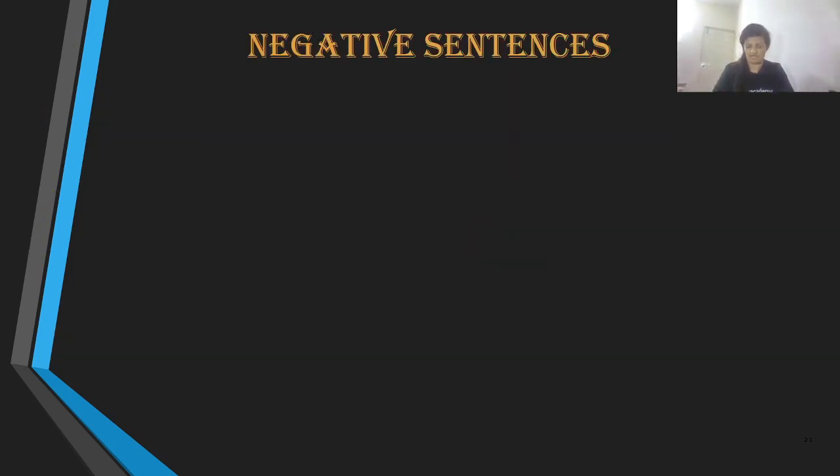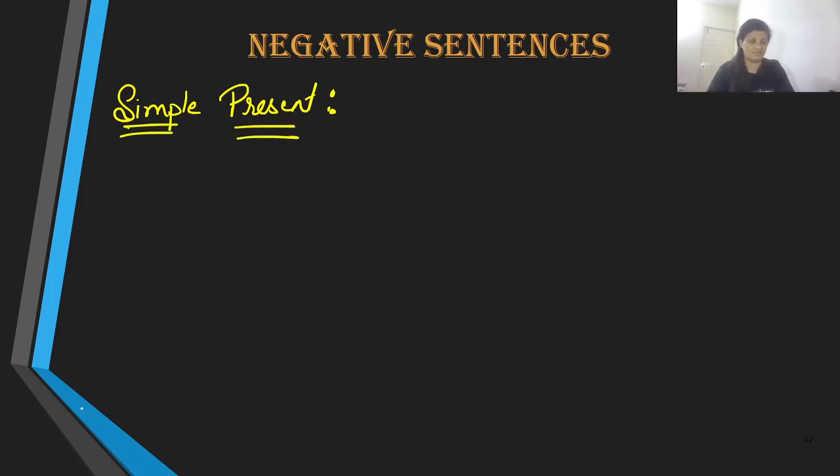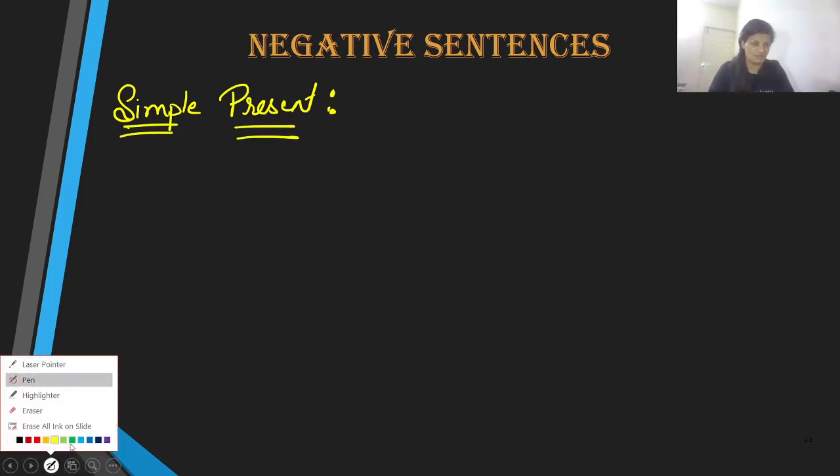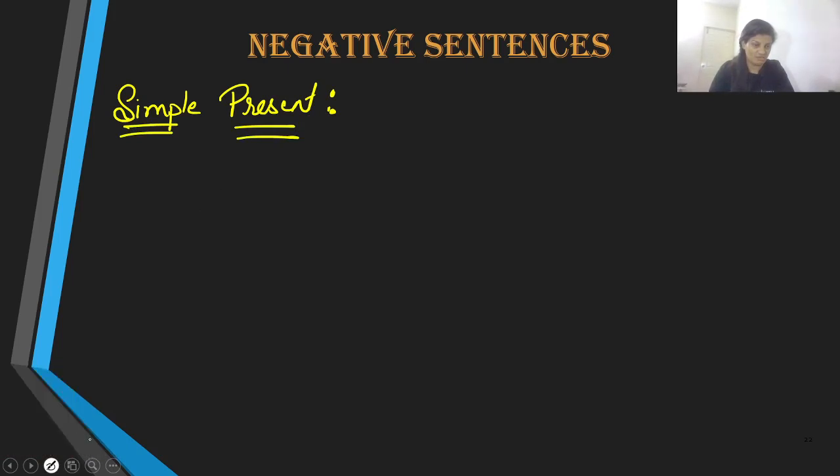Let us talk about the negative. What about the negative sentence in simple present? Well, in simple present, or in past, or in future, to convert them into negative, we are going to bring in the negative word in the statements. But there are a few things that you have to keep in your mind. Let me tell you what they are. In simple present, we are going to begin with the subject. Obviously, all the statements begin with the subject. There's no doubt over there. Keep this in your mind.